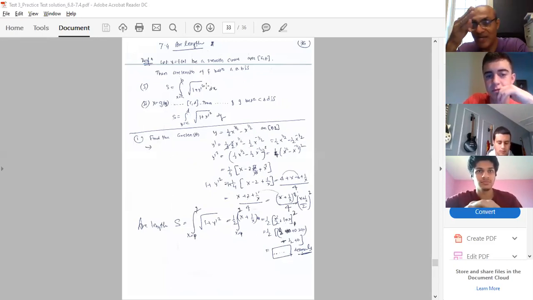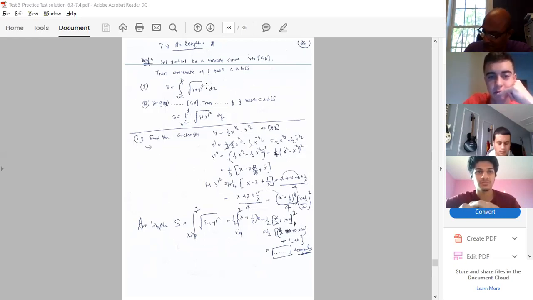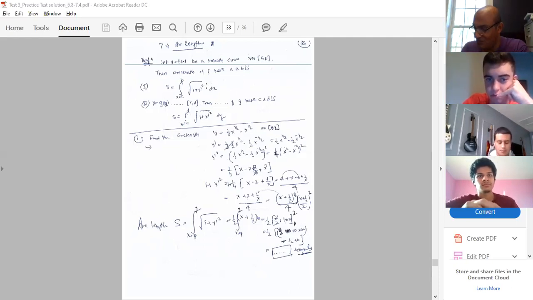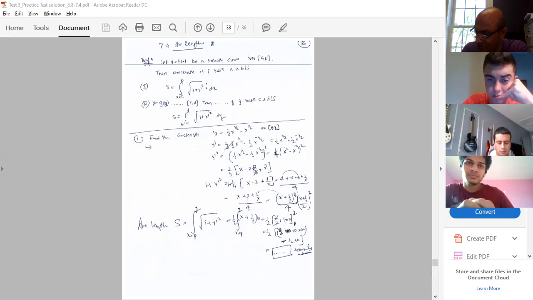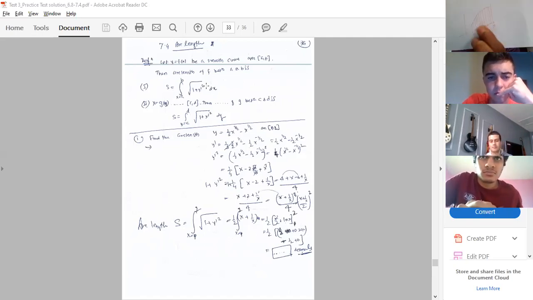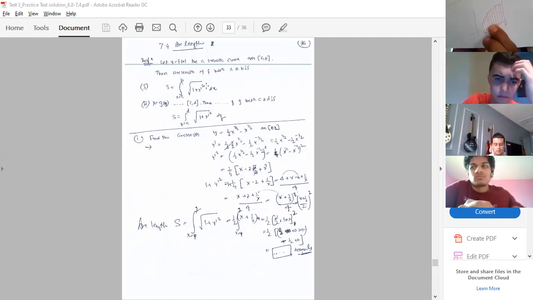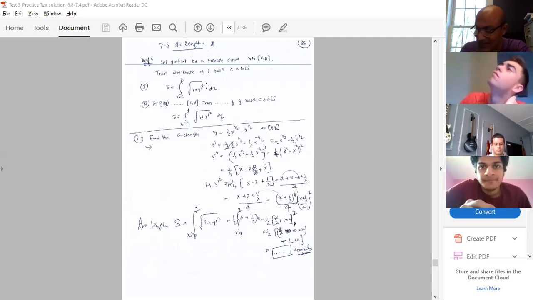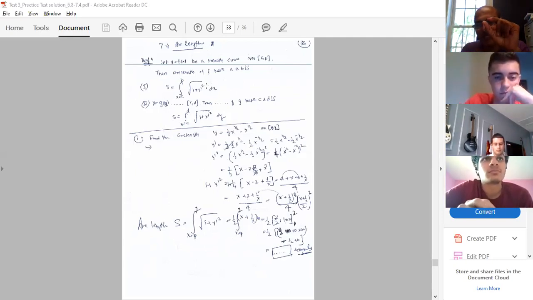Actually, what we are doing is dividing our arc. It is something like this, you know, guys. Suppose I want to find the length of some arc like this, from A to B. So we are dividing it like this into a number of partitions. It's a kind of trapezoidal rule. After each partition, if you take a very small partition, the curvature would be converted to a straight line.